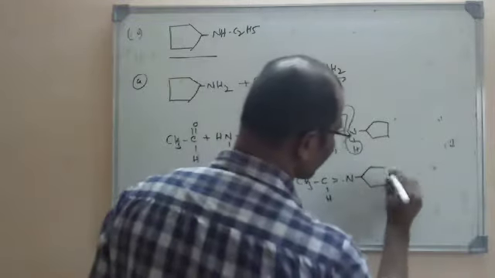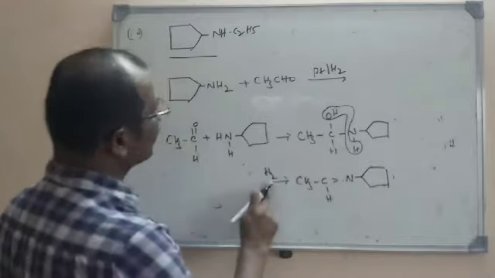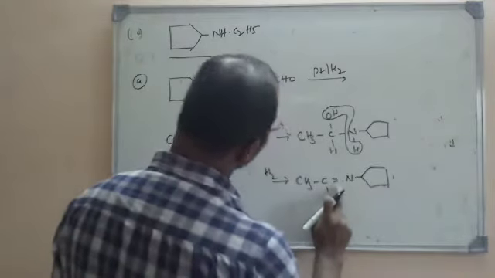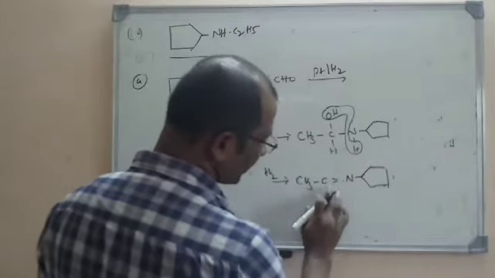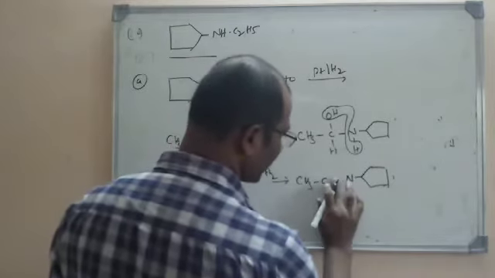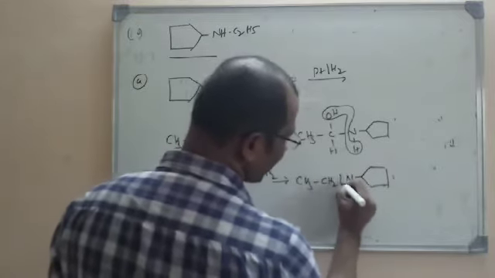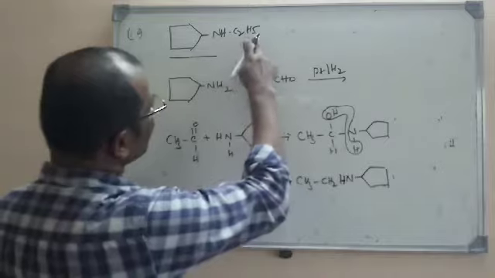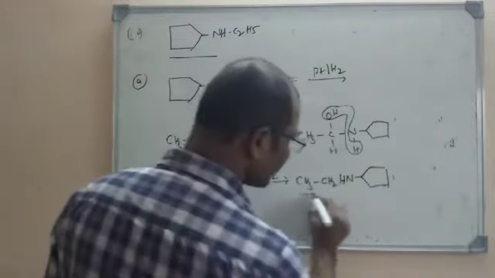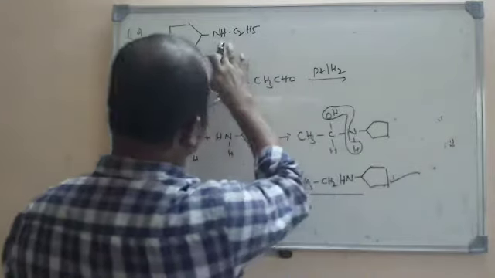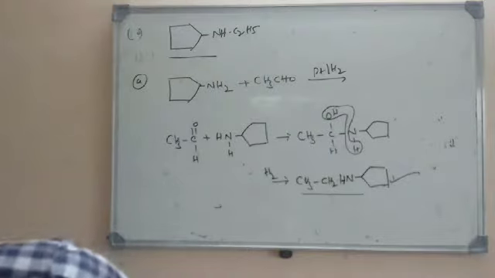It is cyclopentyl actually. Now it undergoes reduction. Reduction means we add hydrogen. Here at the double bond we are going to add hydrogen. If one hydrogen is added, it will become CH2. If one hydrogen is added here, it will become NH. So this is the product, C2H5NH cyclopentyl ring. So we are getting the product here, the same as this one. So the first reaction is giving that product.